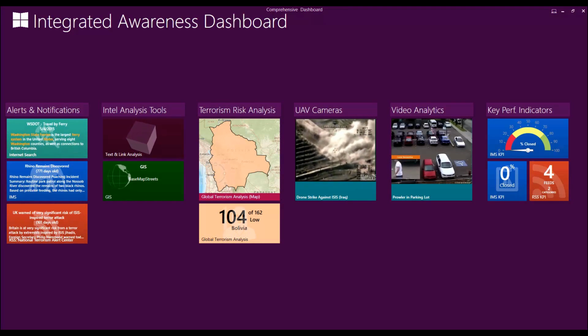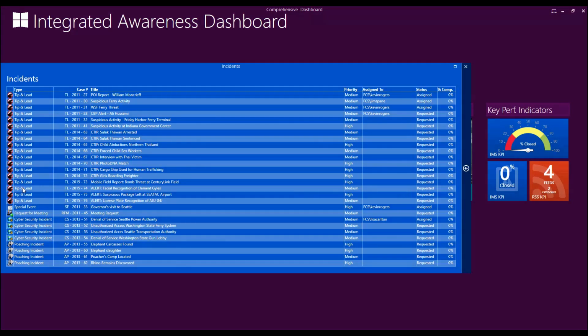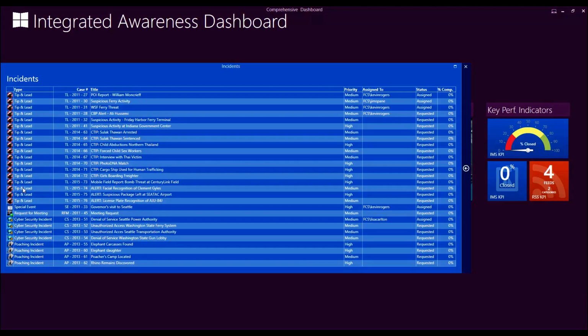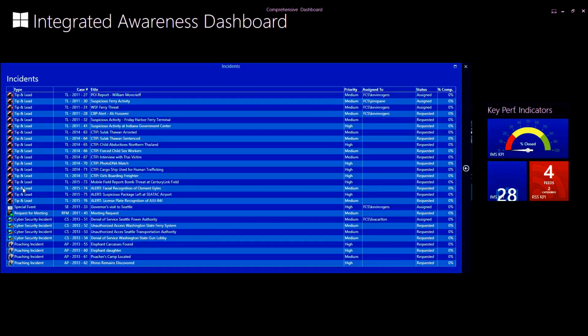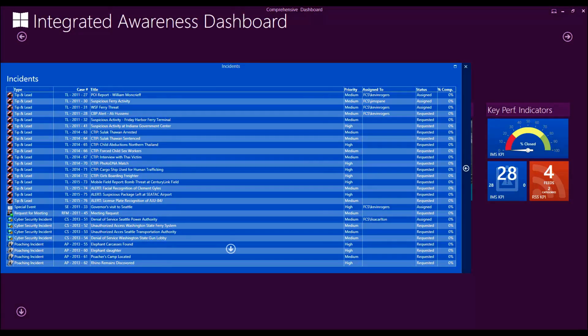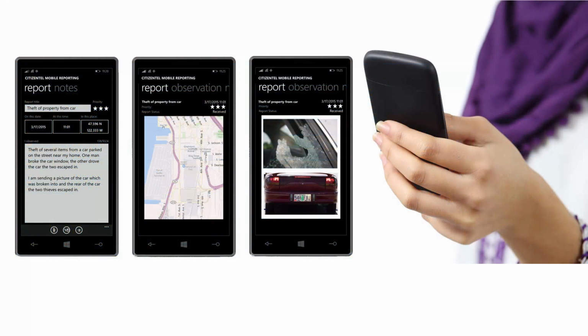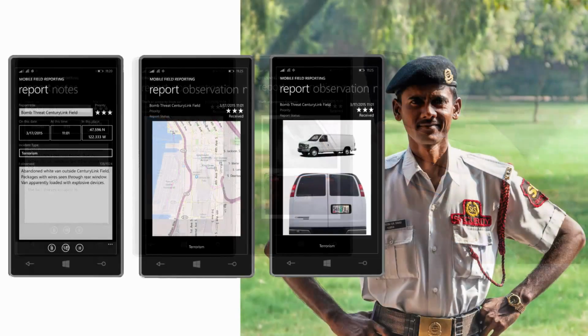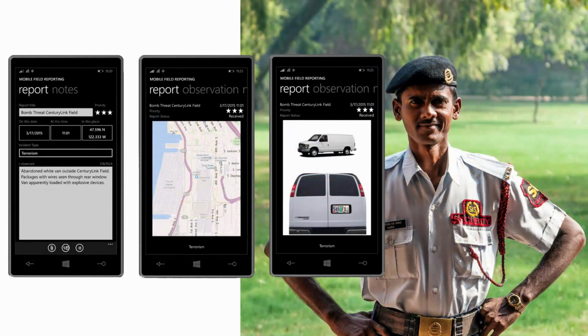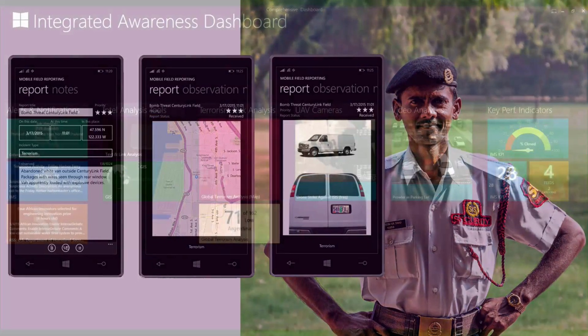Clicking on the Incident Management tile, for example, provides a view of all incidents an agency is currently managing. From where might information about such incidents come? Perhaps a citizen or an officer has used their AIM 2020 mobile phone app to report a crime.